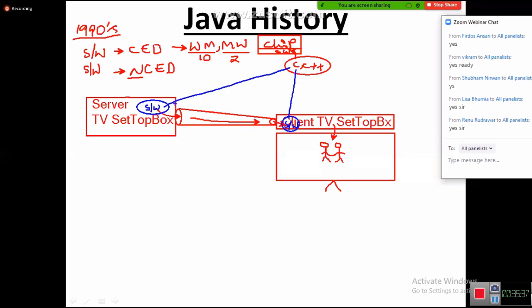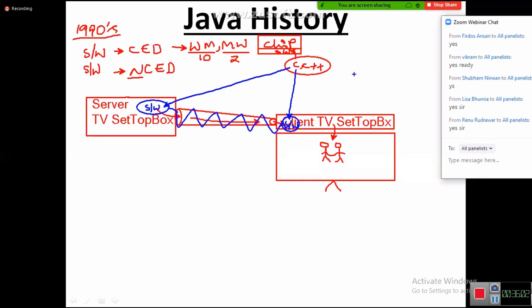C and C++. C and C++ languages are not sufficient for developing these internet applications. This software should communicate with the second software via network. But C programs cannot communicate via network. Hence James Gosling and his team were unable to complete the software.